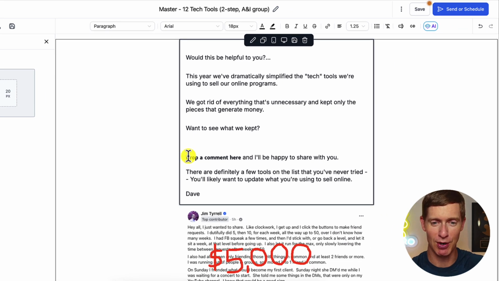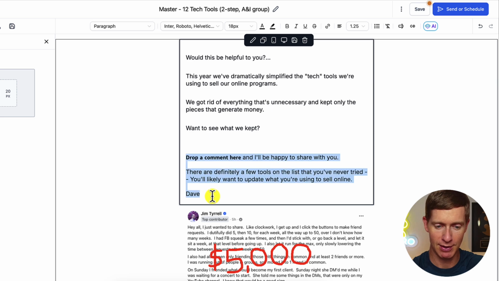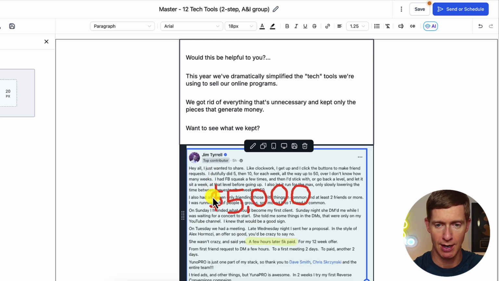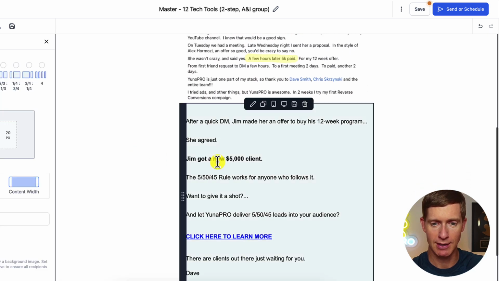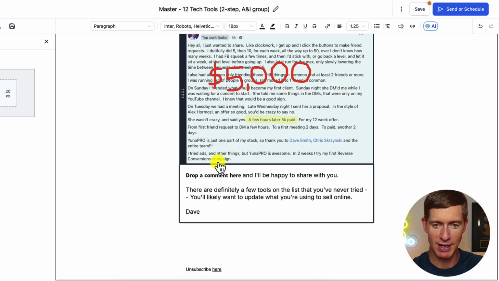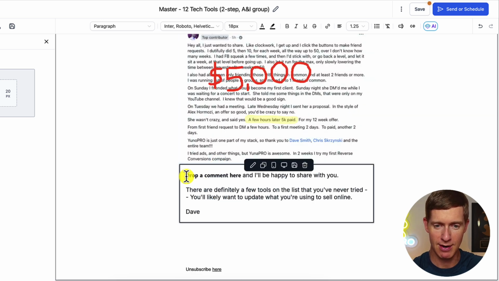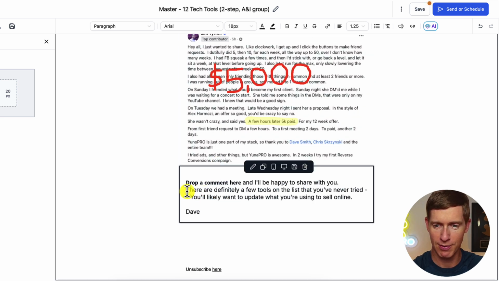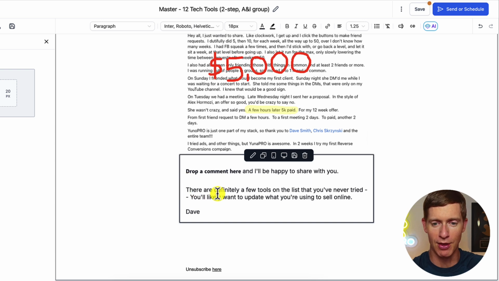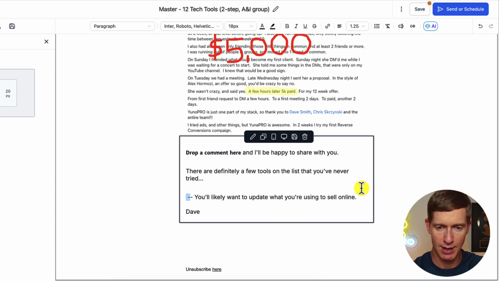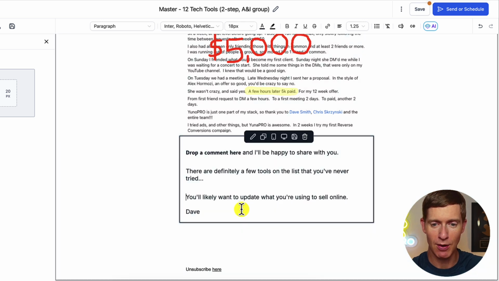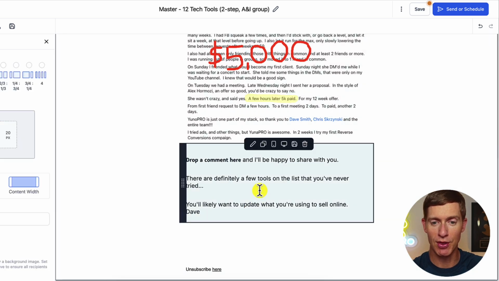And then right here, I want to put a picture of the post that we're driving engagement to. So what I'm going to do is take everything else from this email, cut that out, and here's what I want that to look like down here. I'm going to paste the rest of that email. It says drop a comment here, and I'll be happy to share with you. There are definitely a few tools on the list that you've never tried. 1, 2, 3. You'll likely want to update what you're using to sell online. And then Dave. So there's the email.